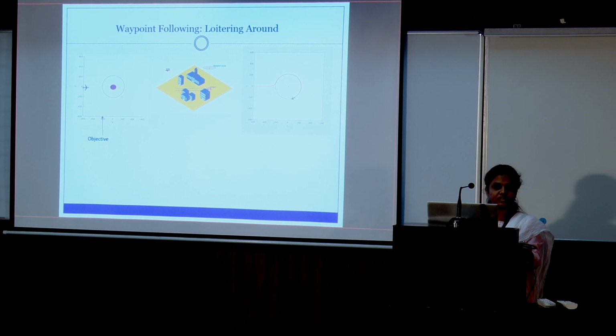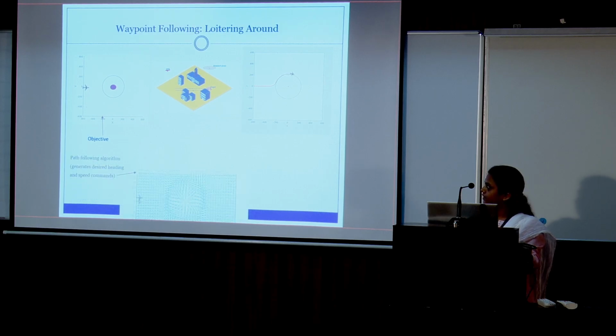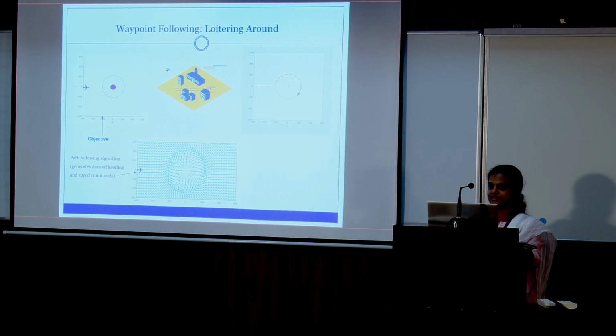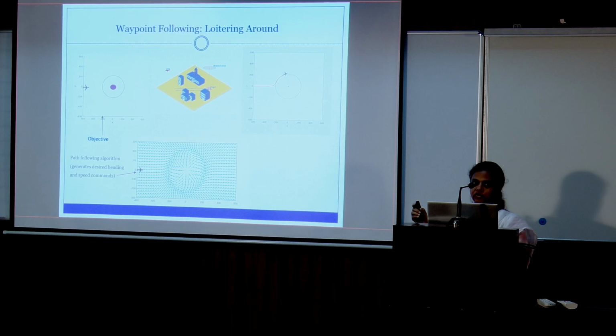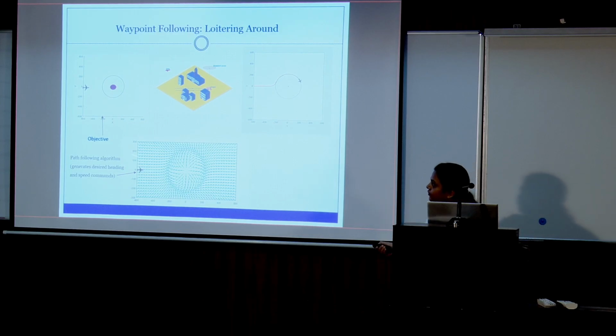There are many approaches in the literature. This comes under the topic of standoff target tracking. One of these approaches is the vector field approach, which I am going to discuss in detail in today's presentation. Vector fields are nothing but the heading angle at each x and y, if it is 2D. If it is 3D, then at every x, y, z, the flight path angle and heading angle give the velocity vector, which should be specified. The vector field should be constructed in such a way that finally it will converge to the given circular path.